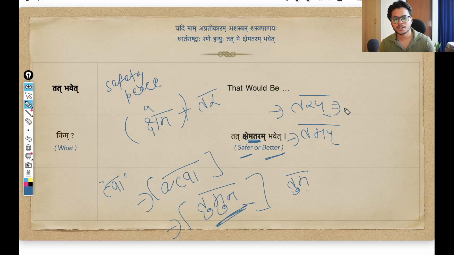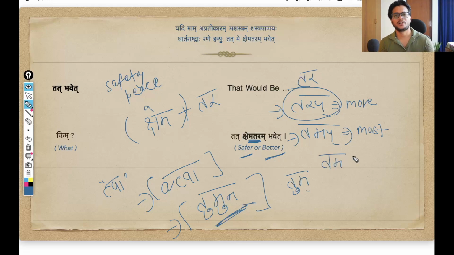The meaning, the function, is that tarap means more. And tamap means most. This is the function. For this particular suffix, only the tar attaches, and for tamap, only the tam attaches. You can already see, in short, tar and tam are two Sanskrit suffixes. When you attach them to some word, it means more or most in that sense.